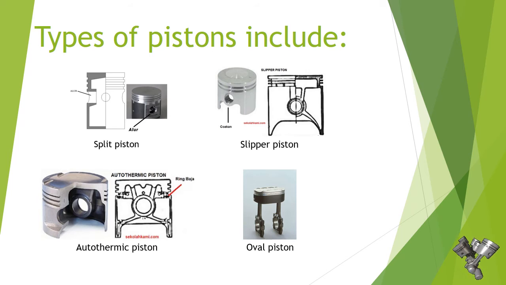Number 4. Oval piston. The thickness of the walls around the piston is not the same. With the heat, when the piston is working, it will cause expansion. To prevent this, an oval piston is made where the diameter at the piston pinhole is smaller than the working part.